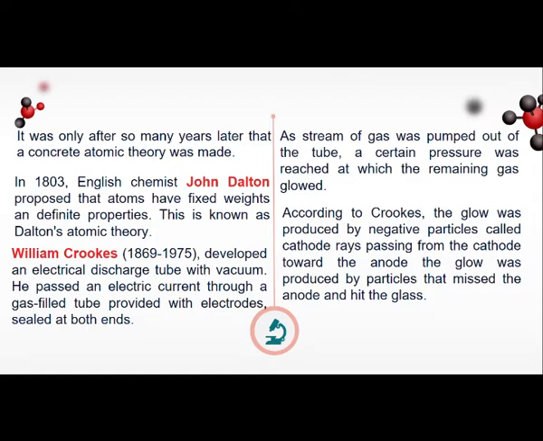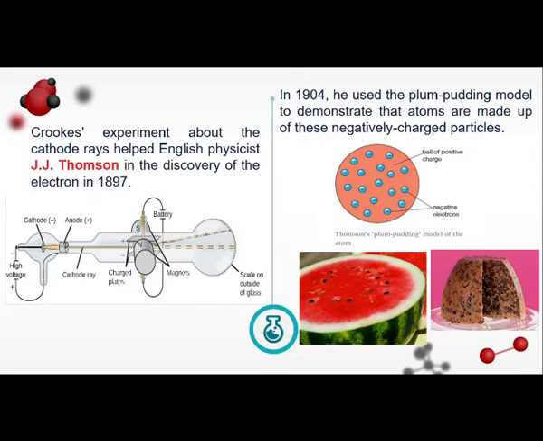Okay, Crookes' experiment about the cathode rays helped English physicist J.J. Thomson in the discovery of the electron. Class, it was J.J. Thomson who discovered electrons. So this is how the cathode ray looks like. The cathode ray tube, class, is commonly makikita sa mga old TVs.